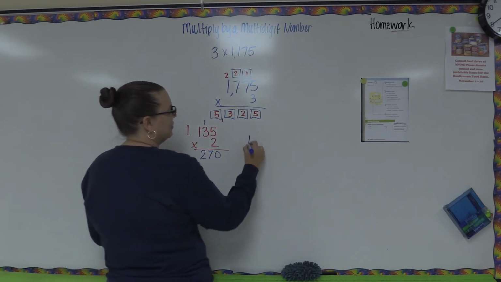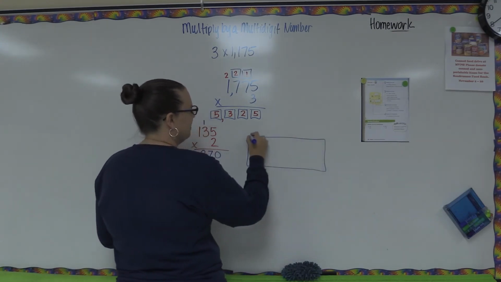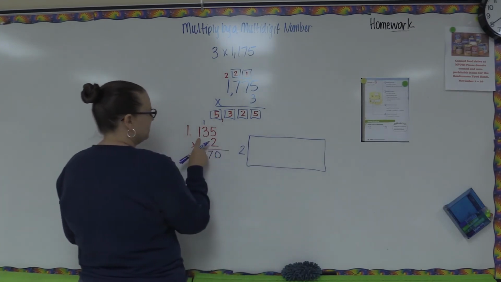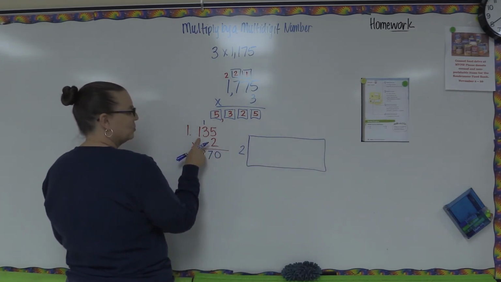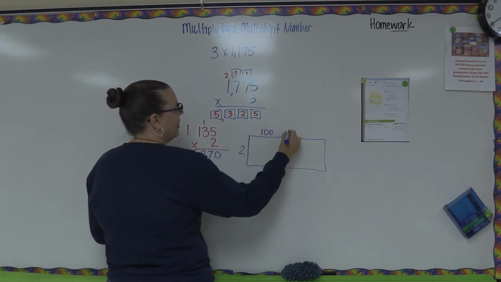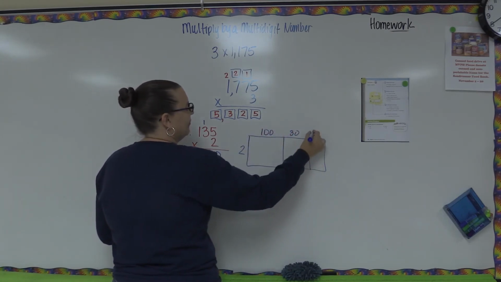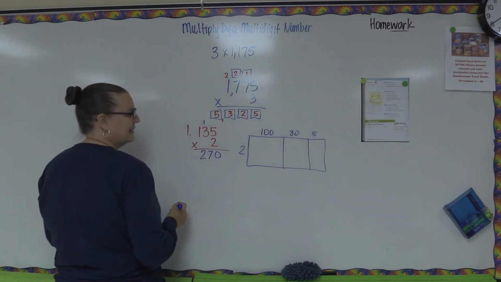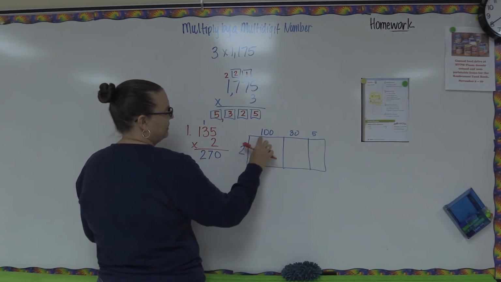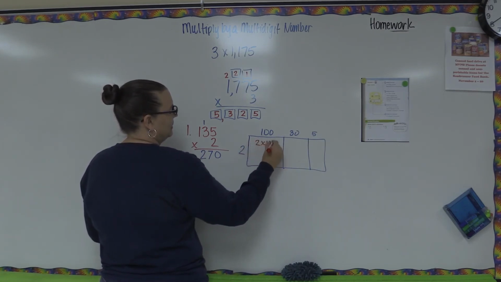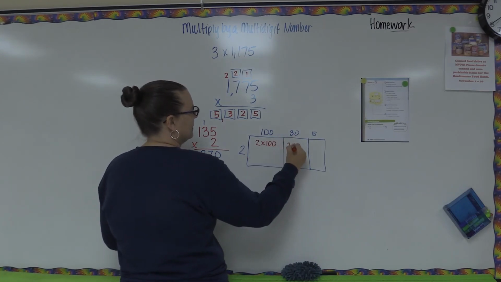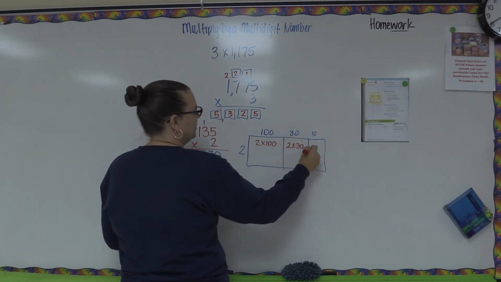This same problem, if we were to write it out with partial products in the boxes, I think this one's a little bit easier to see. We have to decompose this number. So it's 135. So that would be 100, 30, and 5, right? Each place value spot has its own place. That means that inside this box would be 2 times 100. This box would be 2 times 30. And this box would be 2 times 5.